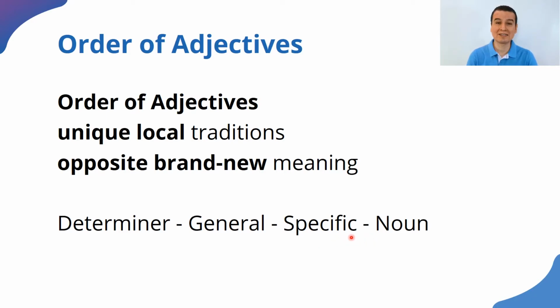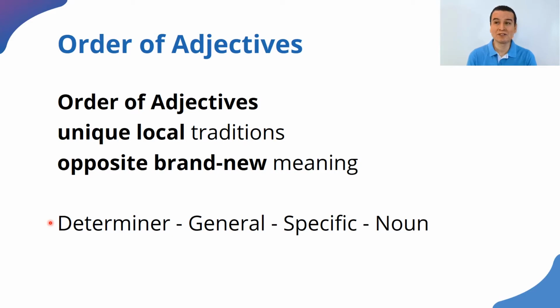For example, if I say, my beautiful silver spoon, for example. My beautiful silver spoon. Beautiful is something general, and silver is something very specific to the spoon. So silver is a very specific characteristic, and that's why it goes close to spoon, to the noun.